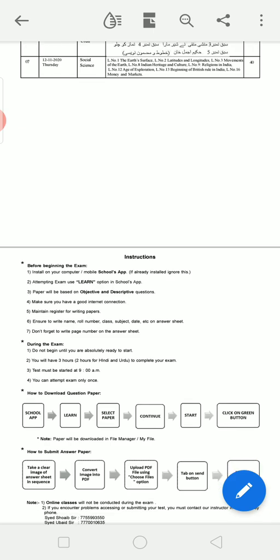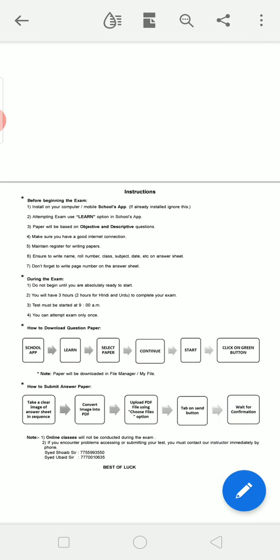Now how to download the question paper? See, for downloading the question paper we have to go in the school app, then learn, then select paper, then continue, then start, then click on the green button.